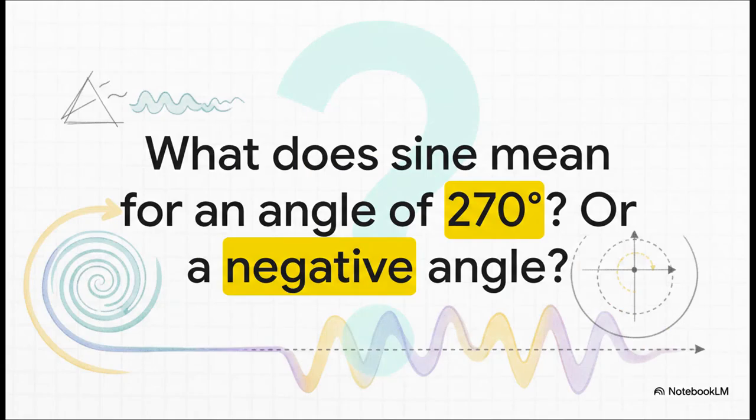And this is the question that really broke things open. What does sine even mean for an angle of 270 degrees? Or what about a negative angle? Think about it. You can't have a triangle with an angle that big. The sum of angles is only 180. So the old definitions just fell apart. To unlock what these functions could really do, we needed a new, much bigger idea.